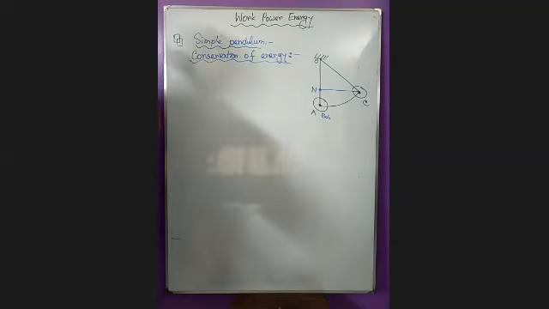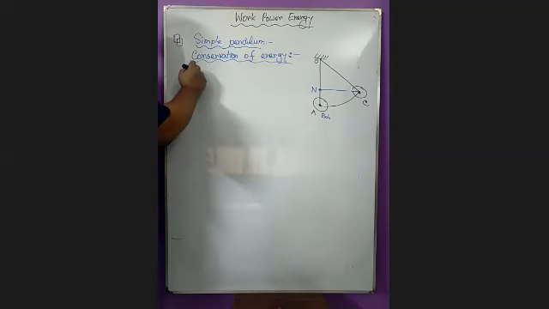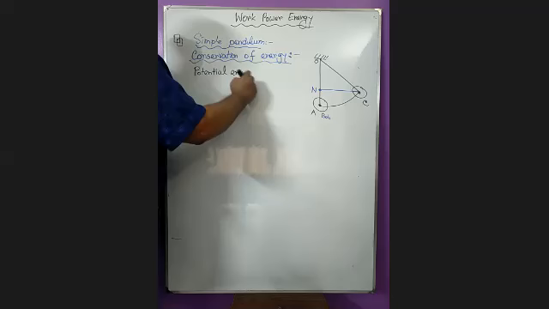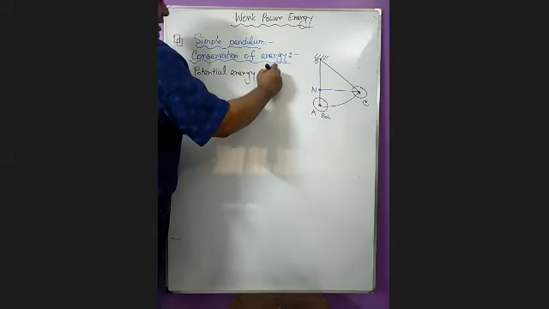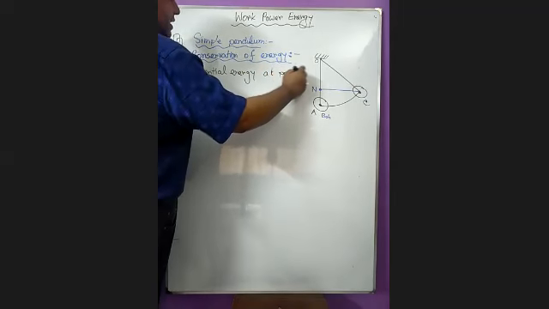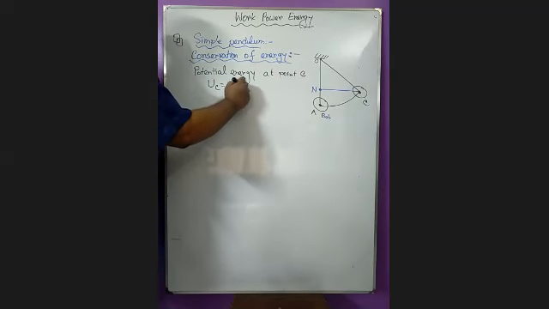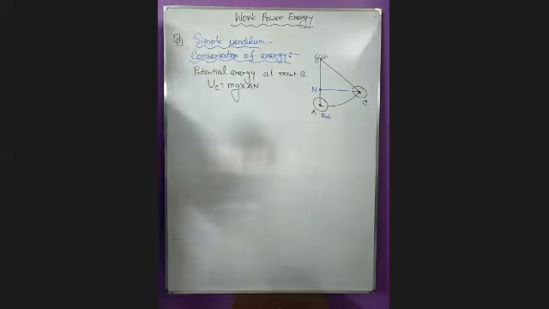Therefore, if I say what is potential energy at point C, potential energy at point C, you can say it is mg into AN. Why?